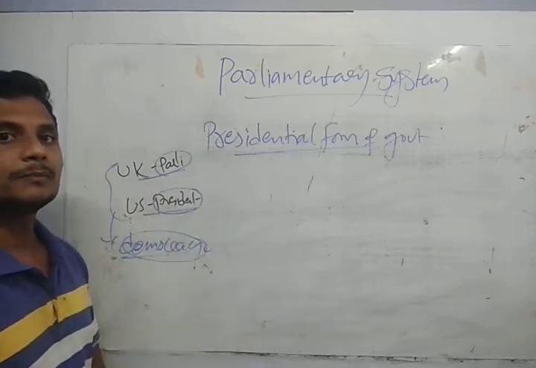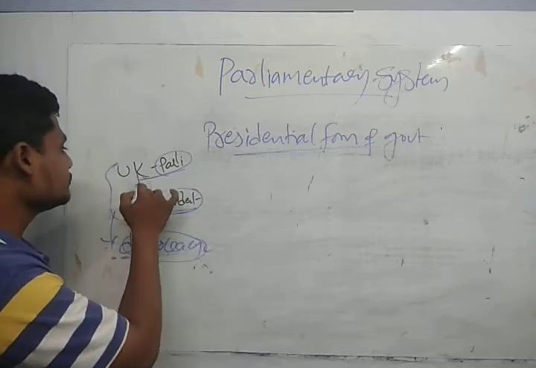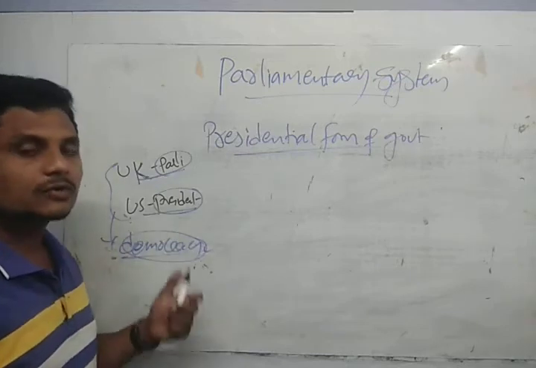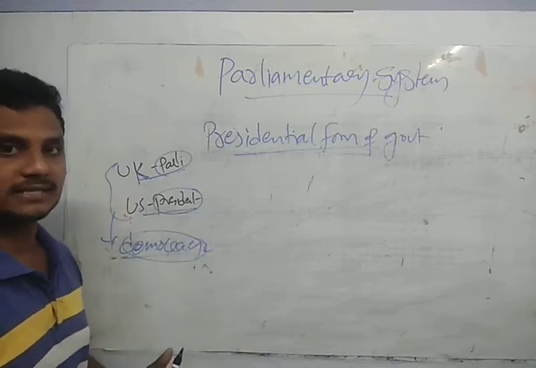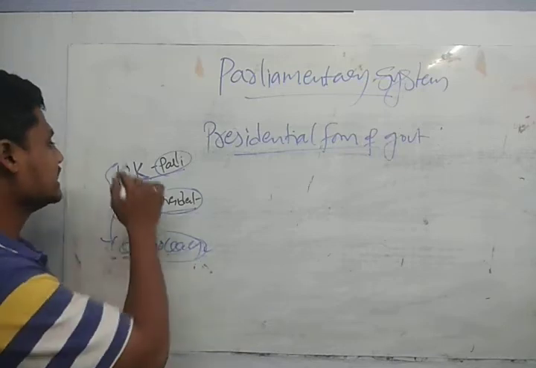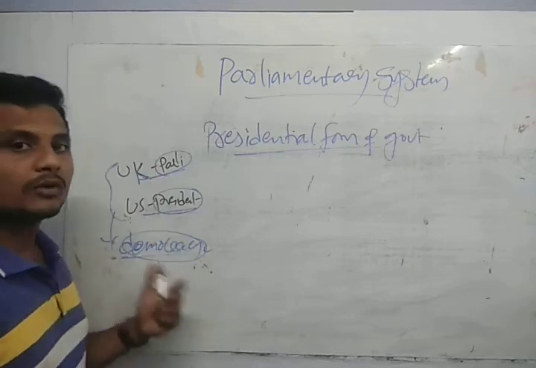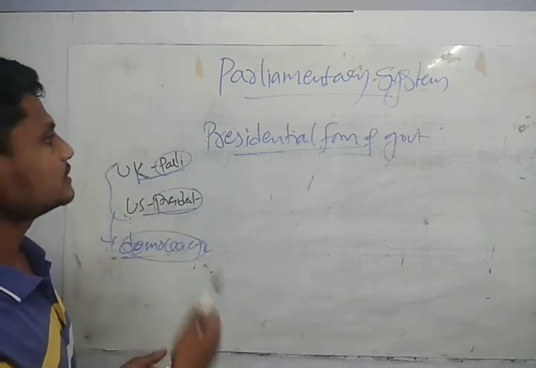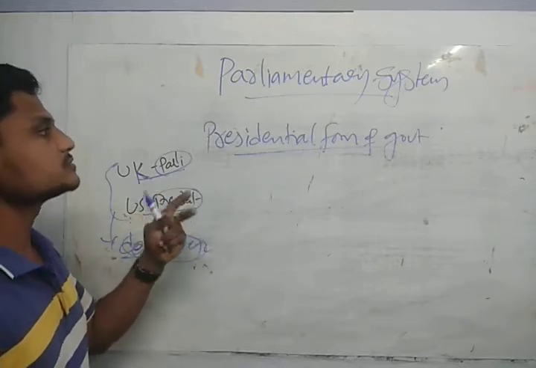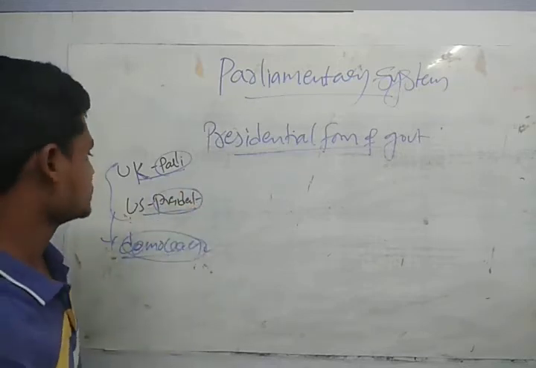But we have some different criteria in the UK that we are going to discuss. The head of the state is a monarchy, guys, so only the head here is a monarchy. So this is the presidential form of government, and we are going to see its features.